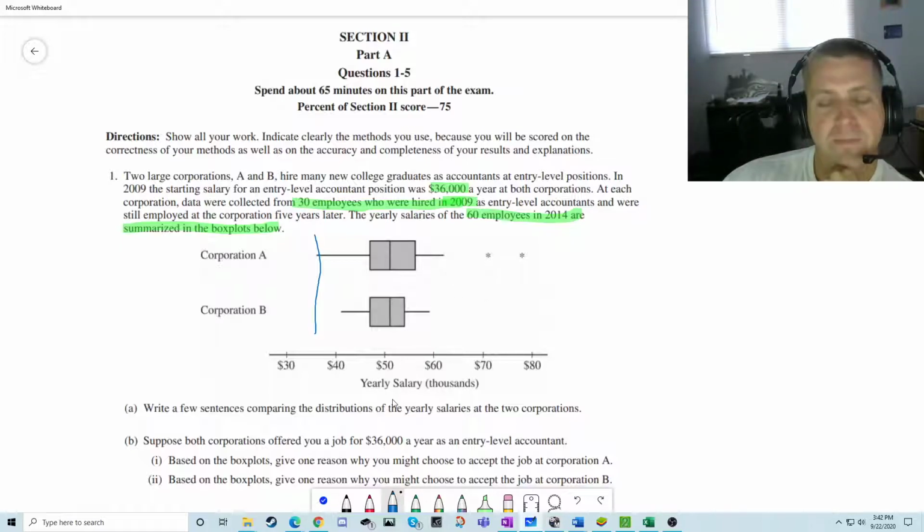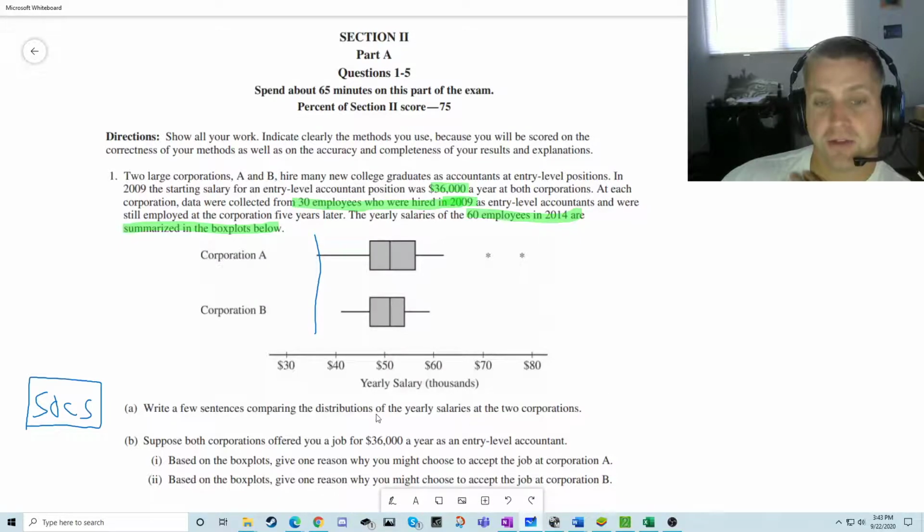This is their salary. So the first question says, write a few sentences comparing the distribution of yearly salaries. This is SOCS. Anytime it says write a few sentences comparing or describing, this is shape, outlier, center, spread. That's what you need to talk about. So I'm going to go to their answer comparing these, and we'll see what it looks like.